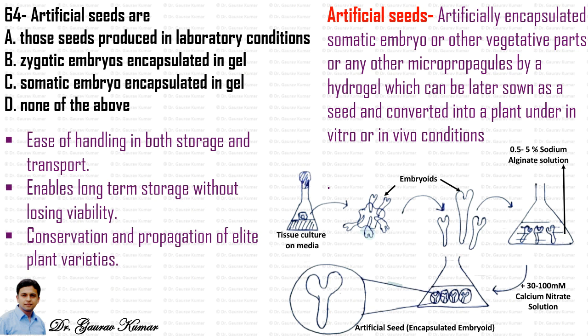So what is the use of these artificial seeds? Because artificial seeds are easy to handle, they help in both storage and transport. They enable long-term storage without losing viability, and they help in conservation and propagation of elite plant varieties. So the answer to this question will be that artificial seeds are somatic embryos encapsulated in gel.